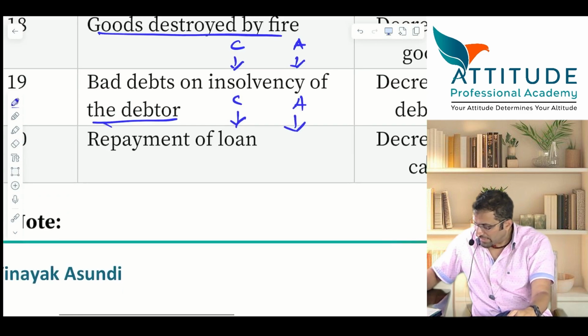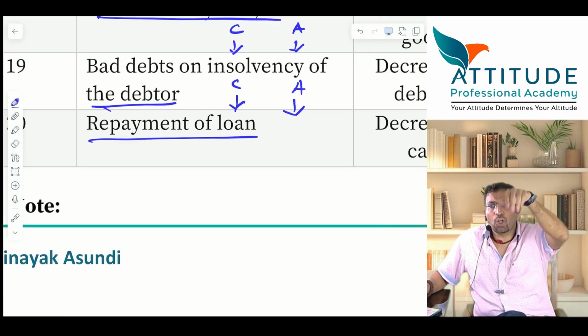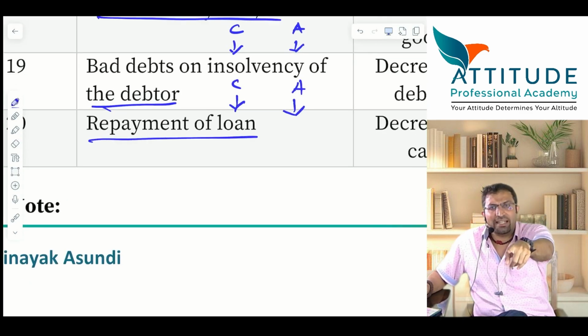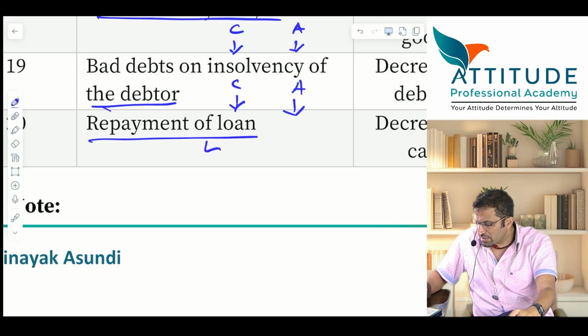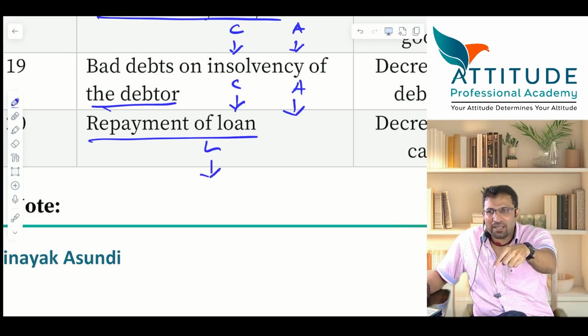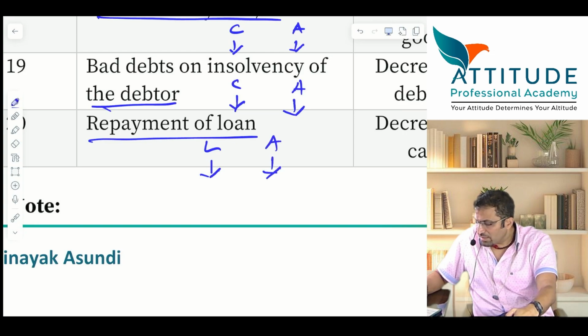Here, next, repayment of loan. लोन को आपने रीपे कर दिया. Loan is a liability. Liability comes down. पक्का पक्का. Liability comes down. Loan account debit. If liability comes down, liability account debit, loan account debit. Asset also reduces, either cash or bank. Is that clear?